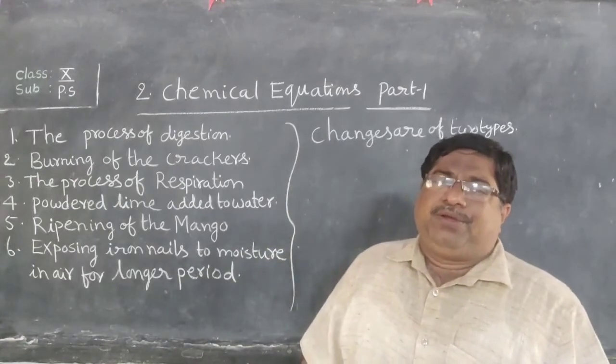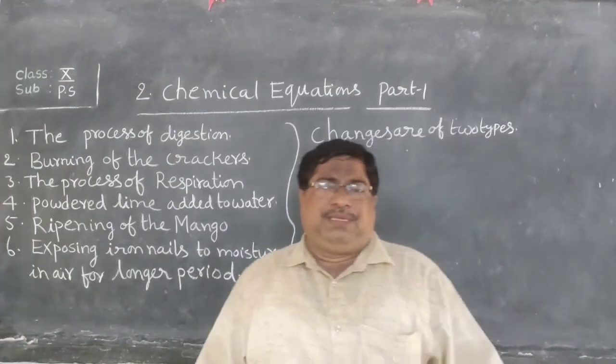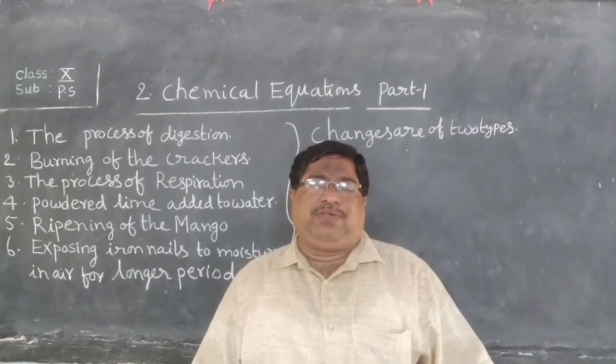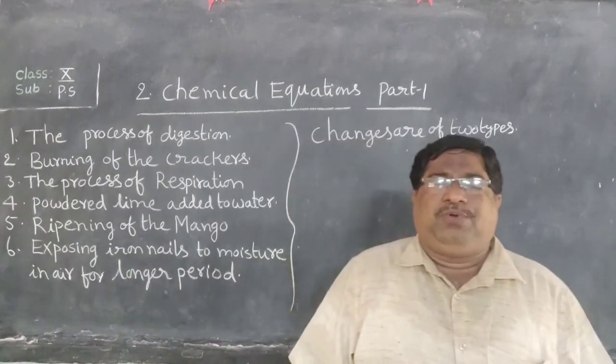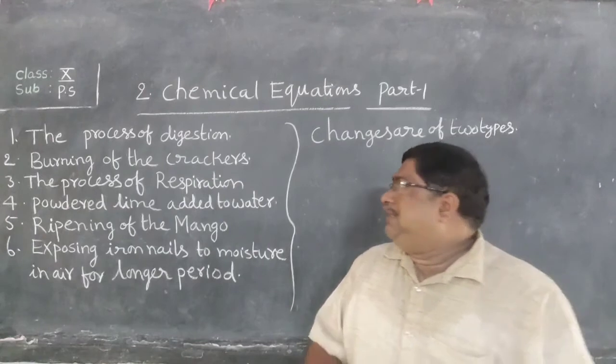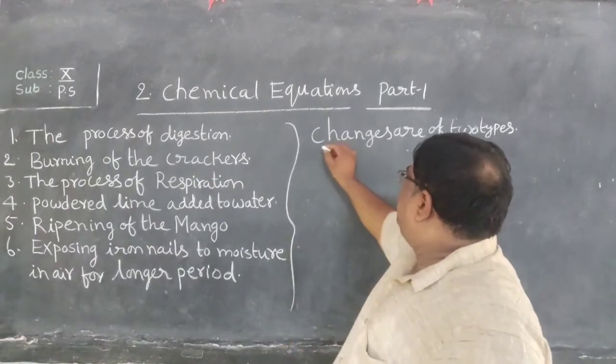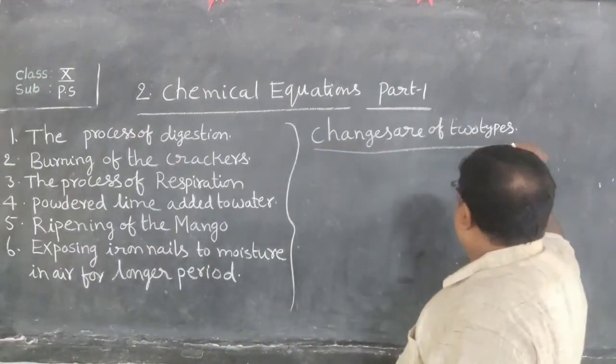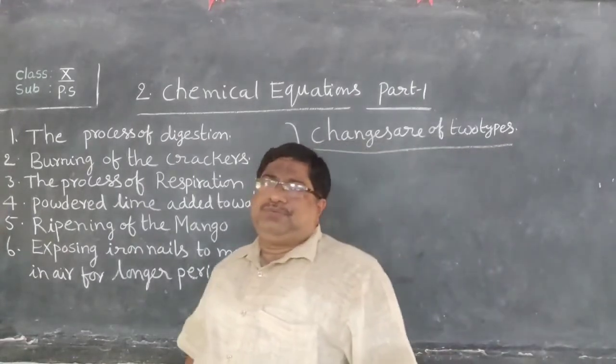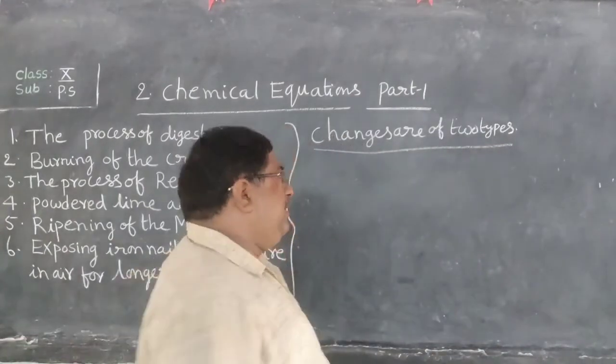Children, when you were studying 6th class and 7th class, we discussed changes. The changes are of two types. What are they?